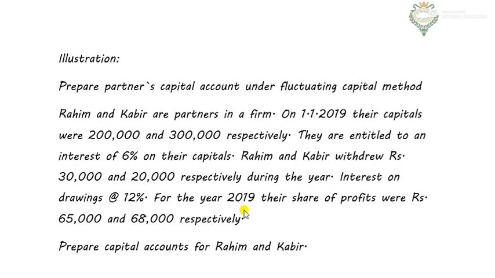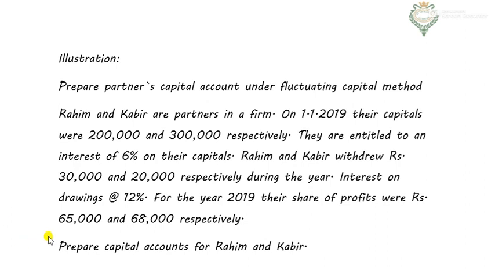Next, for the year 2019, their share of profits were 65,000 and 68,000. So partners' capital account is always prepared after the preparation of profit and loss appropriation account. Here I have not asked you to prepare the profit and loss appropriation account because I just want to teach you how a capital account is prepared. Therefore I haven't given a profit and loss appropriation account.